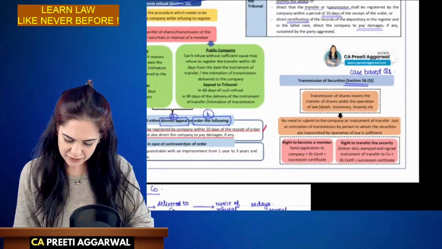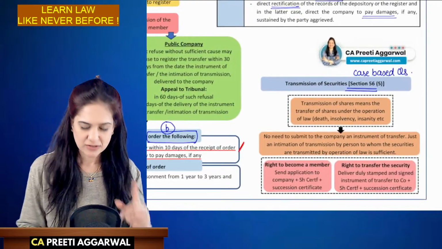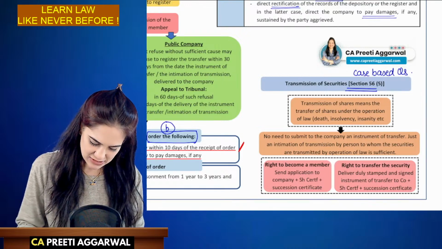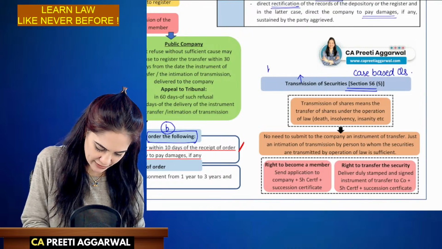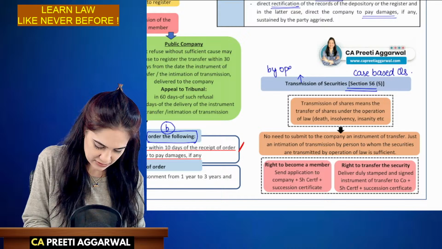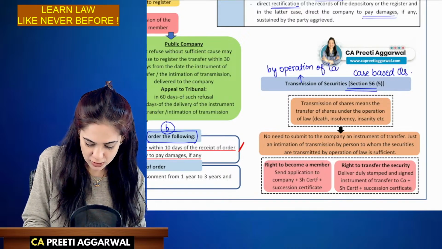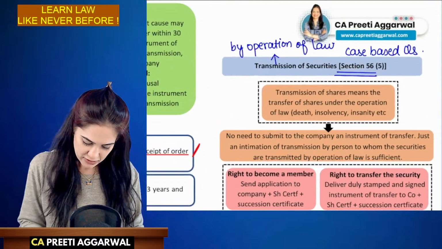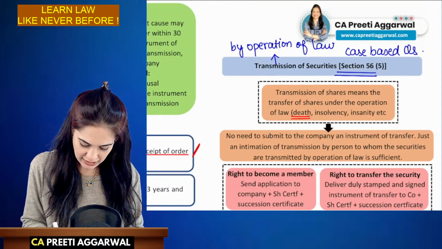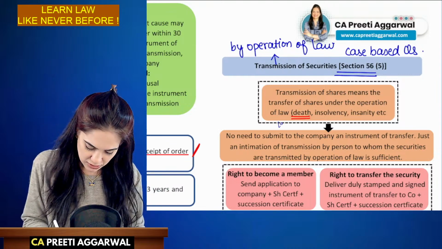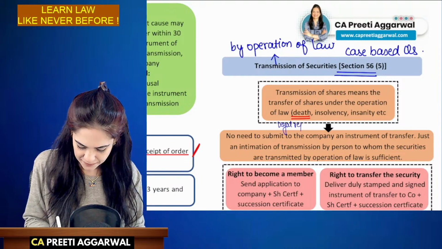The only part which remains to be discussed is transmission of shares. Now, transmission is by operation of law. It happens automatically. So, in case of death, the shares will automatically be transmitted to the legal representative.